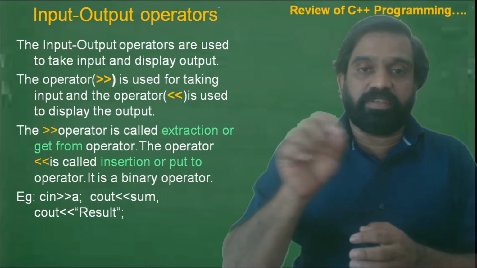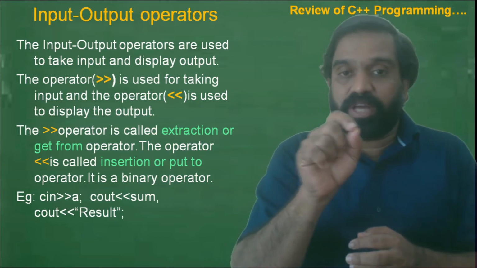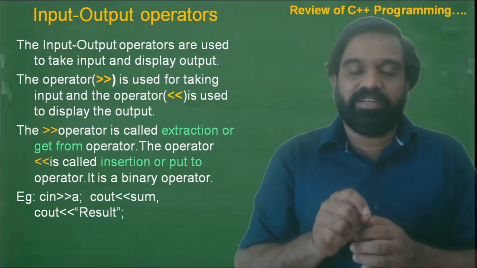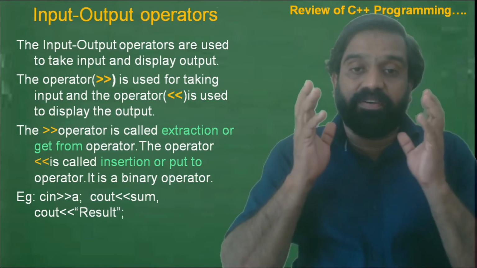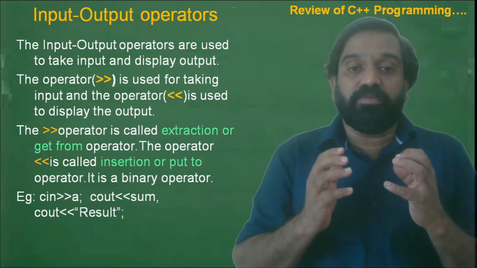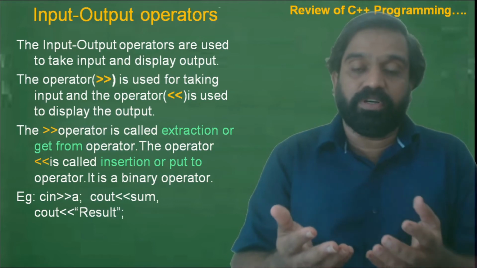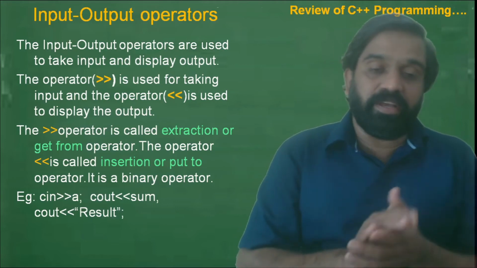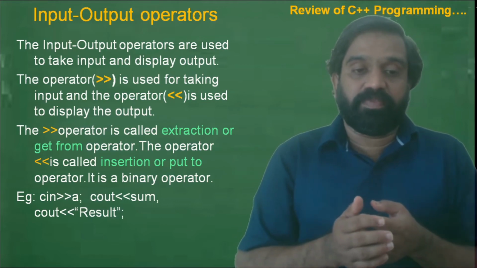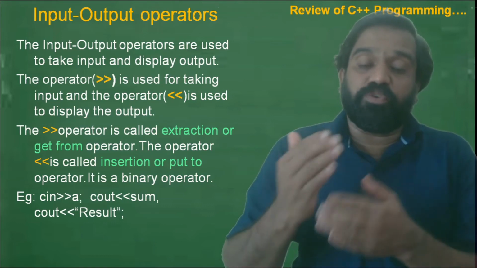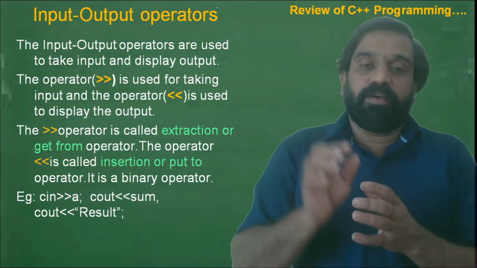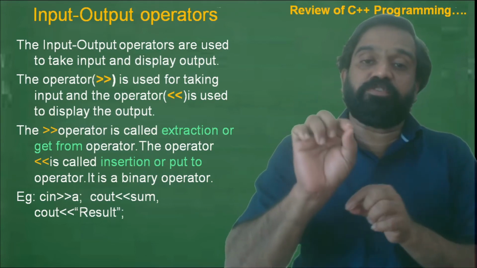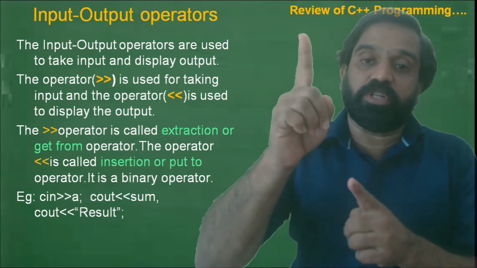If you write cin, two greater than symbols are written: cin >> a. While entering the value with the help of a keyboard, that value will be stored in a. That is the input statement. cout << sum: the value stored in the variable sum will be displayed through the monitor.